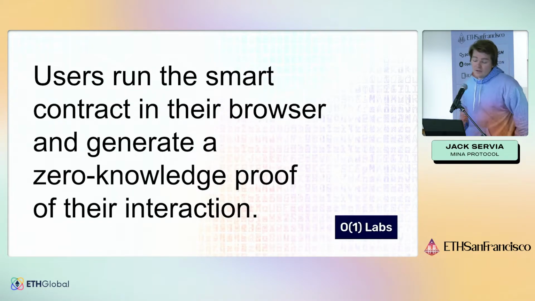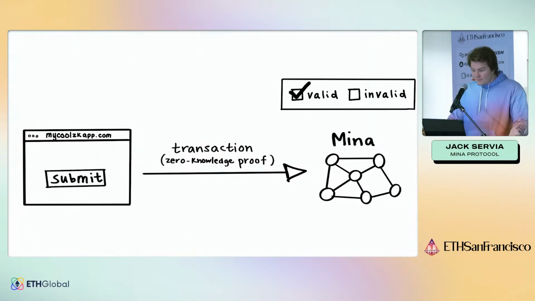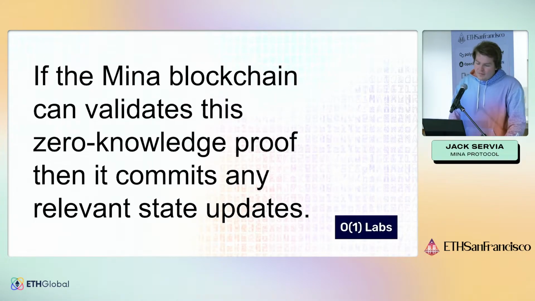And then the users run the smart contract in their browser, and they generate a zero-knowledge proof of their interaction. So the code doesn't run on the chain. It actually runs in the browser. And this is cool for a couple of reasons. So we send the transaction. It's a zero-knowledge proof. If it's valid, then the transaction is applied, and if it's invalid, then it's dropped. So if the Mina blockchain can validate this zero-knowledge proof, it commits any relevant state updates.